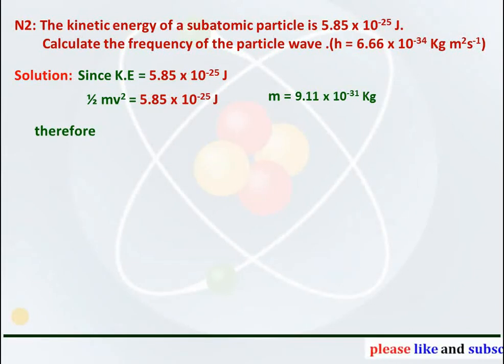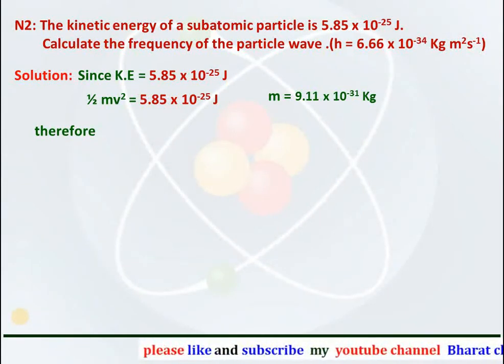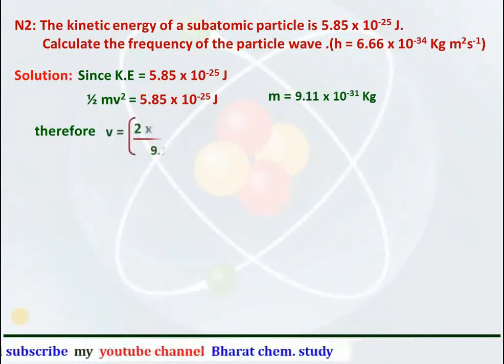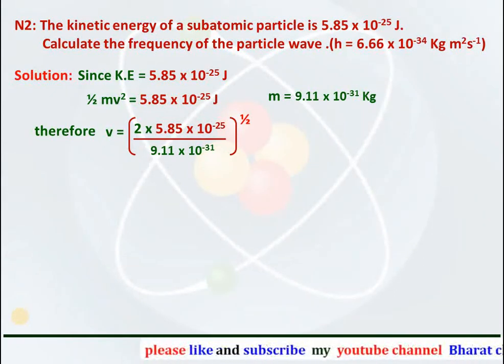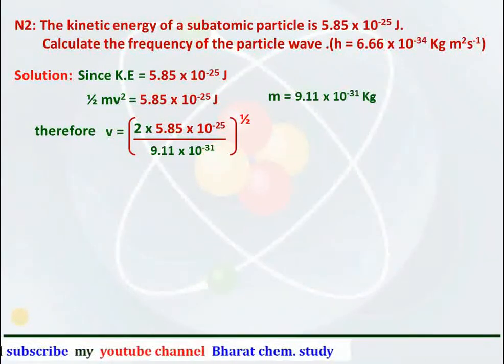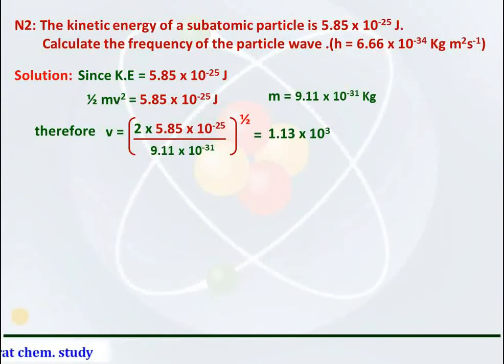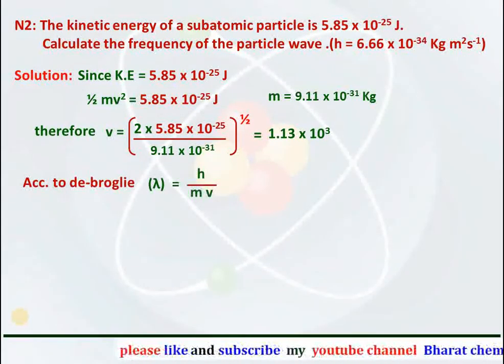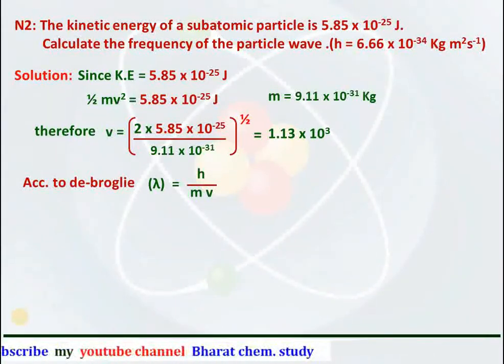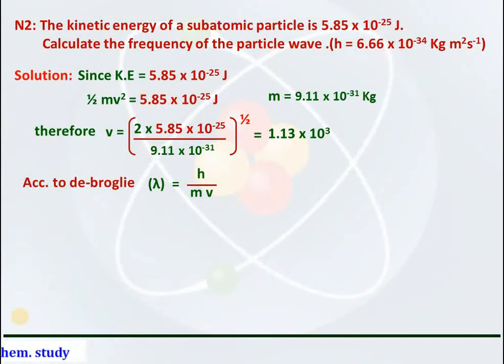Therefore, from the formula of kinetic energy, the velocity of the subatomic particle can be calculated as the square root of 2 × 5.85 × 10^-25 divided by 9.11 × 10^-31, which comes equal to 1.13 × 10^3. According to de Broglie, lambda is equal to h upon mv.